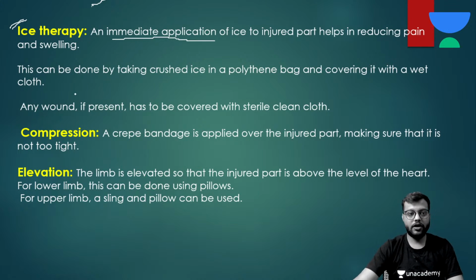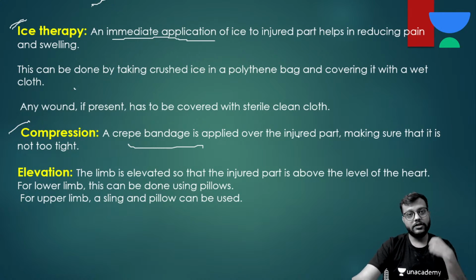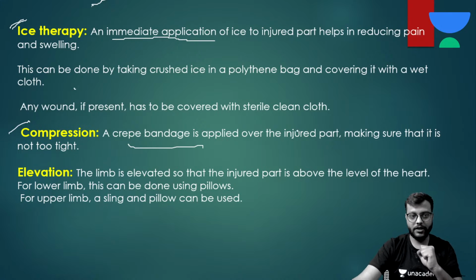Now C for compression. As I've told you, compression is important to reduce the swelling, and also compression is important in open cases. If there is an open injury or wound, it will help to reduce the bleeding also. So it can be done by a crepe bandage or a simple bandage, or by applying local pressure if there is a bleeder.